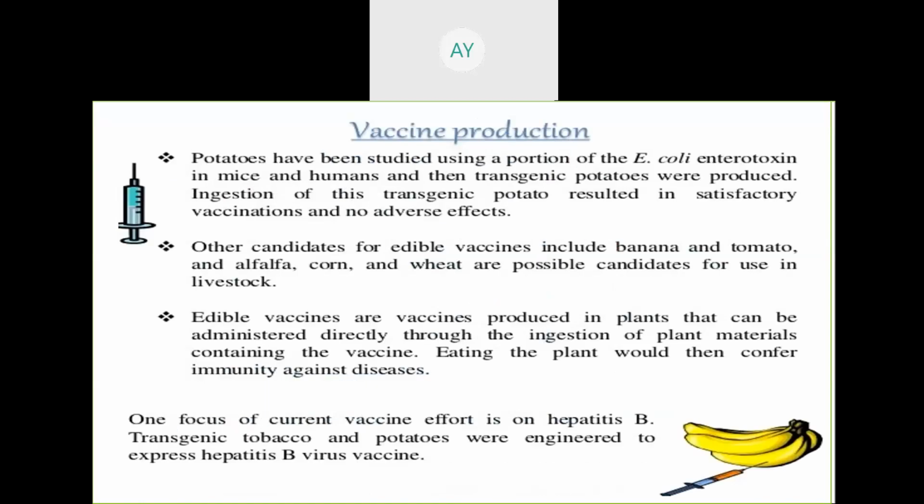So vaccine production, I have already told you about vaccine production inside the banana. Try to remember banana, tomato, alfalfa, corn, wheat. We use them for production of edible vaccine against cholera, rabies, hepatitis. So these are the different model plants for the production of edible vaccine.